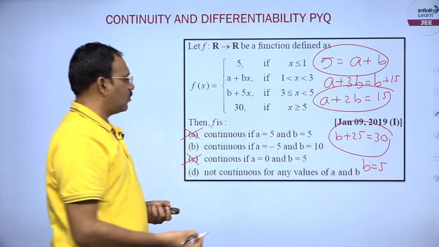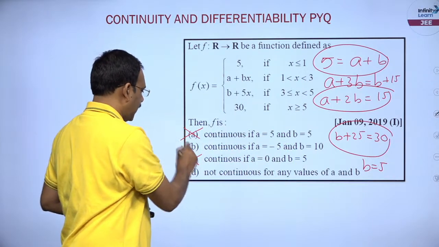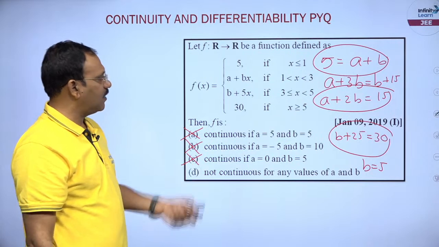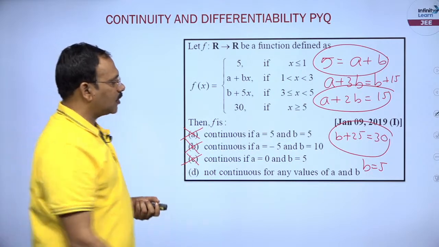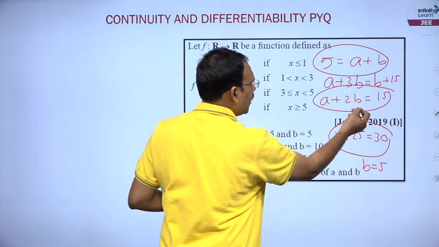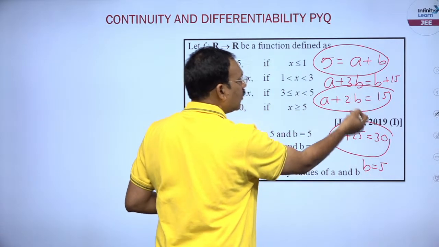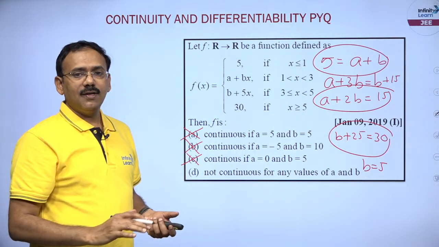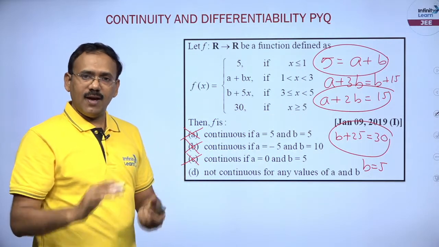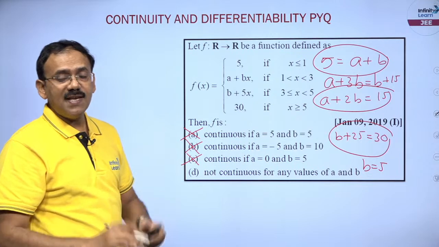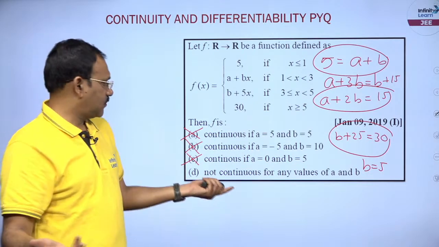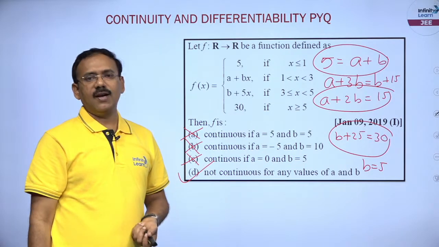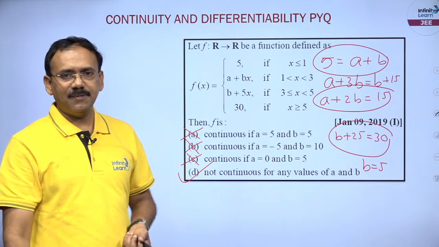If B is equal to 5, A is equal to 5, and then A plus B cannot be 5. So, there are no values for A and B which satisfy all the 3 equations simultaneously. Undoubtedly not continuous for any values of A and B, impossible to find such A and B.